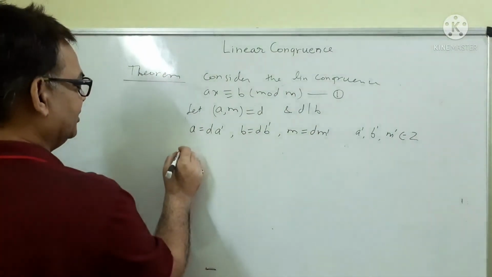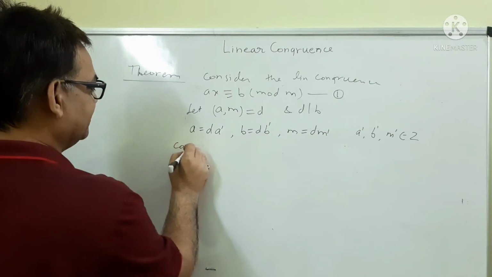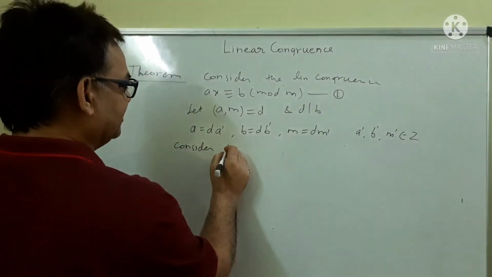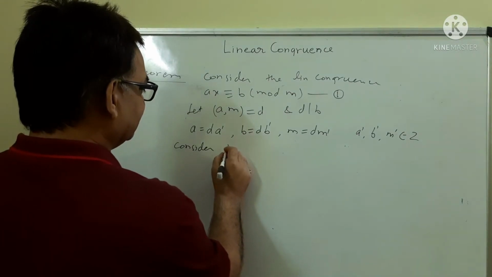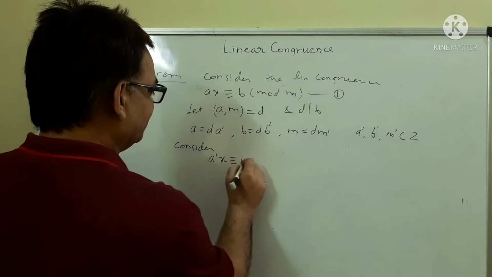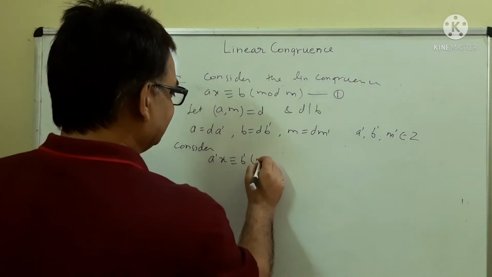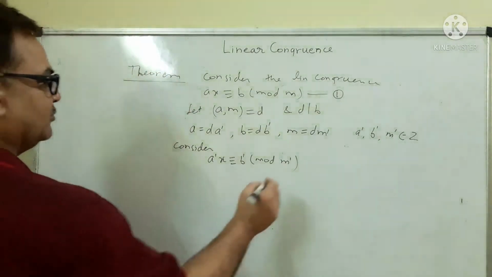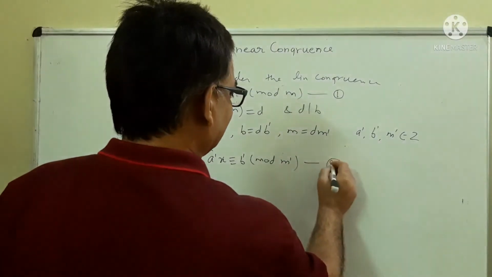Now consider another linear congruence. Consider A dash X is congruent to B dash mod M dash. This linear congruence is 2.